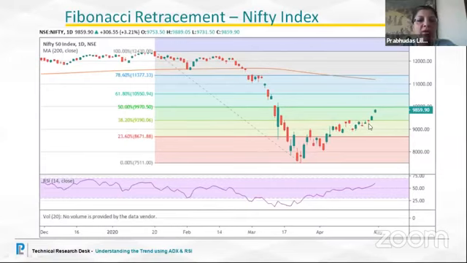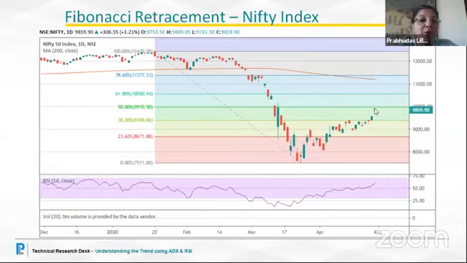Until then, if you were tracking our morning conference call, if you were reading our reports, we were always saying that 9,400 holds as a resistance level for now. Unless and until we see a decisive move past 9,400, we would be aiming at 9,900. Now, yesterday, this is the update till yesterday, we saw the market coming towards the high of 9,900 levels.